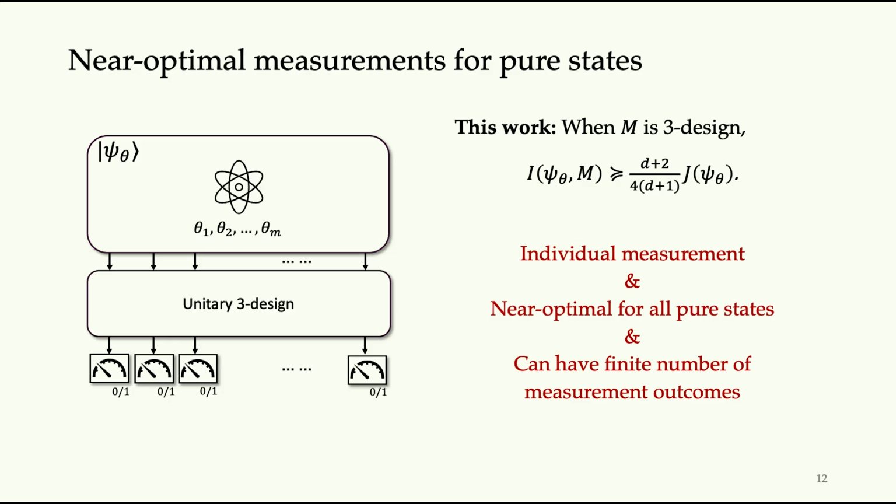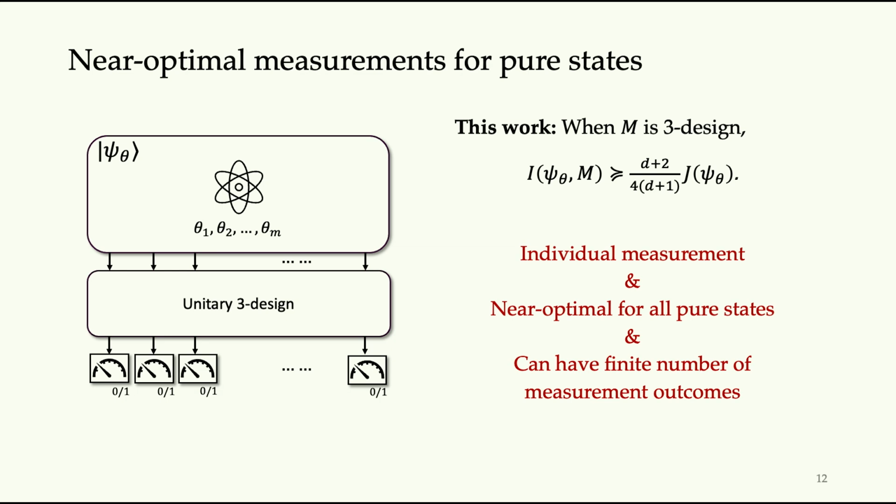We prove that if you use a randomized measurement, which is a 3-design, you can achieve pretty good performance, where the classical Fisher information matrix is larger than the quantum Fisher information matrix by at most a factor of 1/4. So it is only a 1/2 gap from the optimal coefficient.